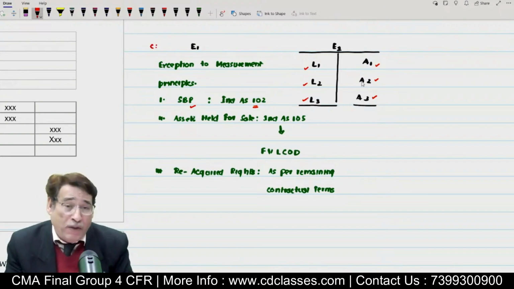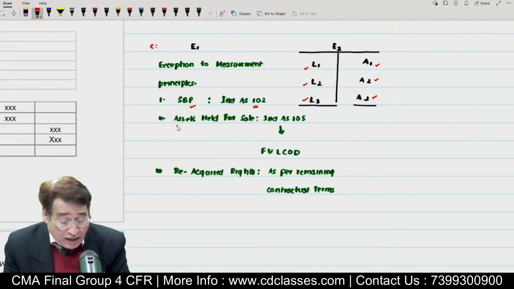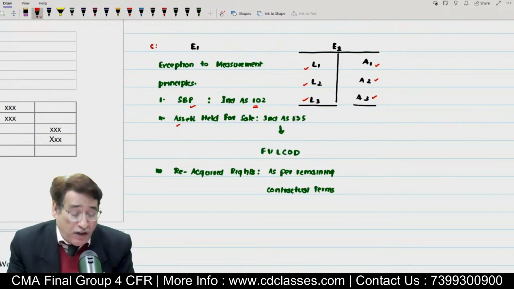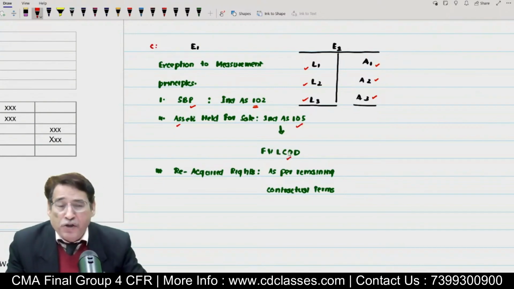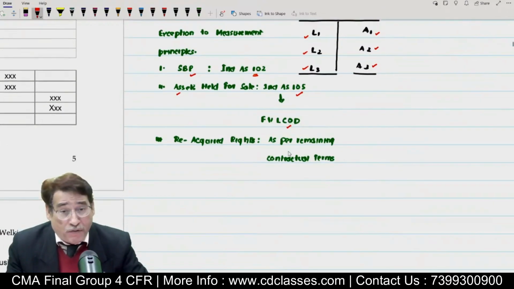Similarly, there might be some assets which are meant for sale. So such assets, known as assets held for sale, are recorded in the light of Ind AS 105, and Ind AS 5, you will study later on, states that such assets should be recorded at fair value less cost of disposal.